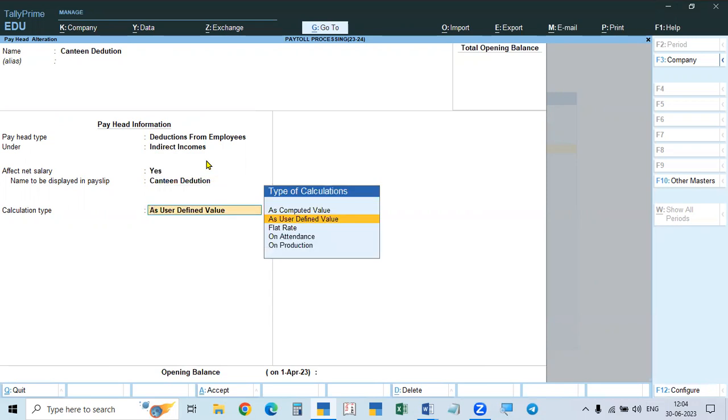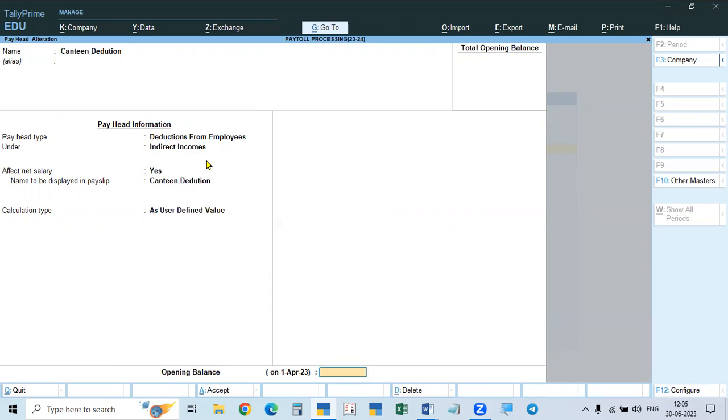And here it is not a fixed amount, because the amount to be deducted depends on the employer. Every month it will be changing. That's why it's called for that month. What is the amount to be deducted as canteen deduction? That is called user defined. We have to give the amount, how much to deduct. The employer will give the amount. So that is done.